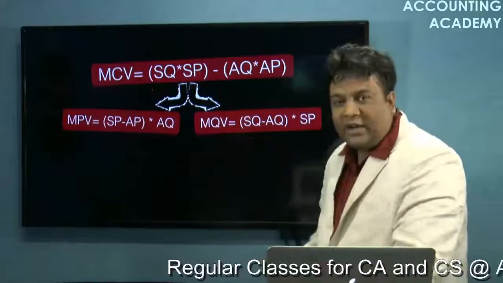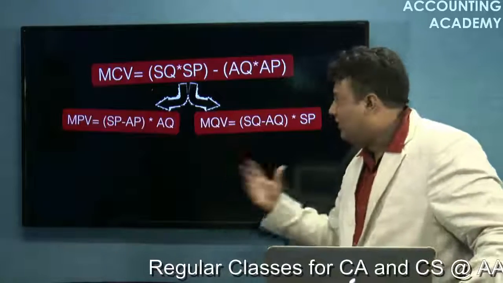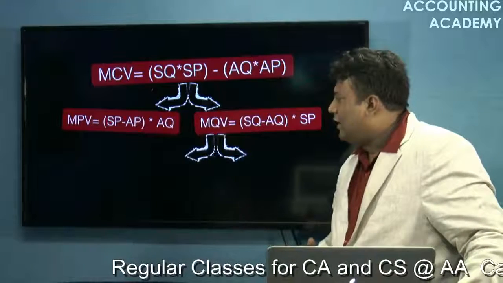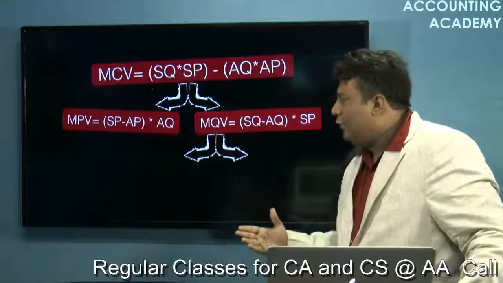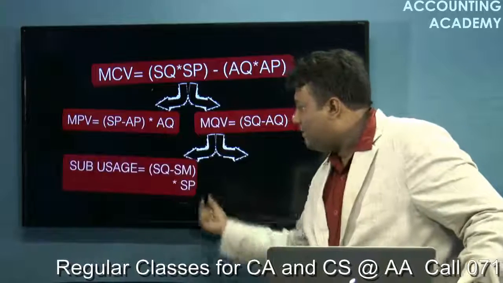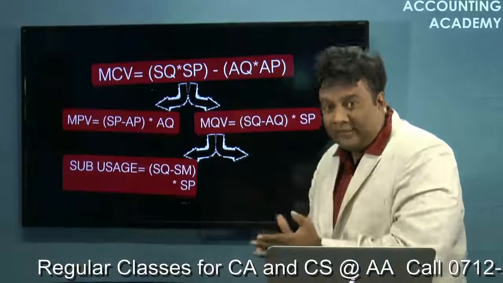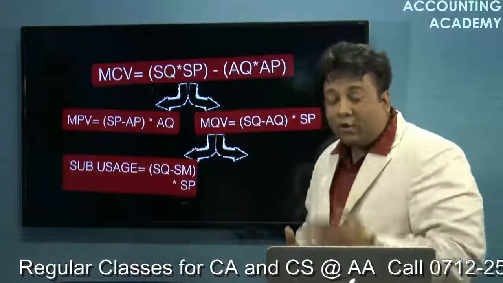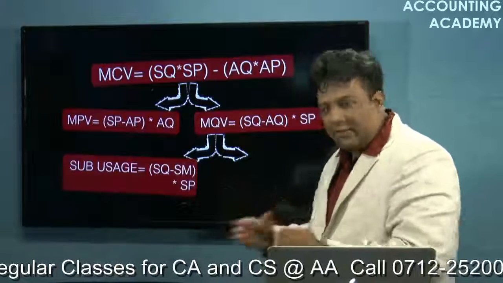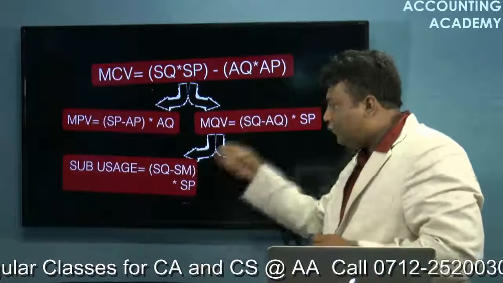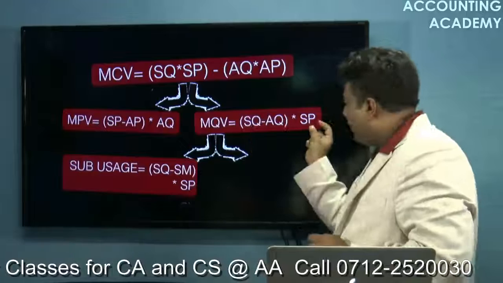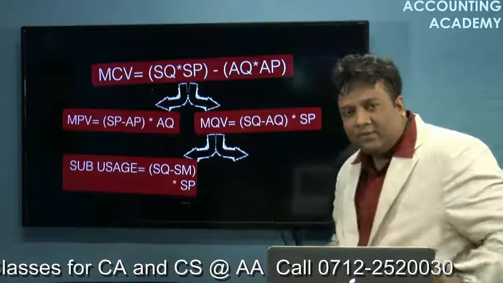This is how we calculate the quantity variance. Now the quantity variance sub-analysis, we will discuss in the next lecture. Sub-analysis of quantity variance gives us two types of variance. The first is called the sub-usage variance, calculated as standard quantity minus standard mix, which we may also call revised standard quantity, multiplied by standard price. It is a sub-analysis of the quantity variance only. So what will change is only something inside the bracket. Outside the bracket it will remain the same, standard price, right?